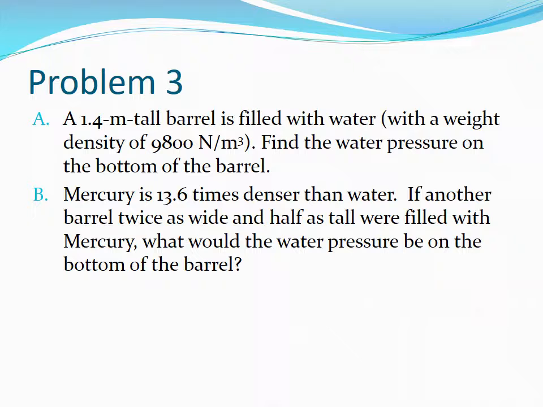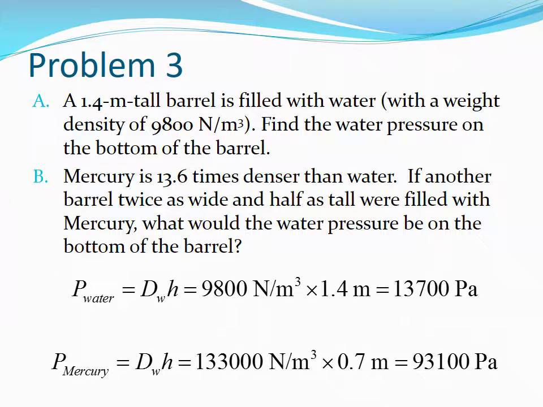A 1.4 meter tall barrel is filled with water with a weight density of 9,800 newtons per cubic meter. Find the water pressure on the bottom of the barrel. Mercury is 13.6 times denser than water. If another barrel twice as wide and half as tall were filled with mercury, what would the water pressure be at the bottom of the barrel? Pause the video to work on the problem. The pressure due to water is 13,700 pascals. The pressure due to mercury is 93,100 pascals.